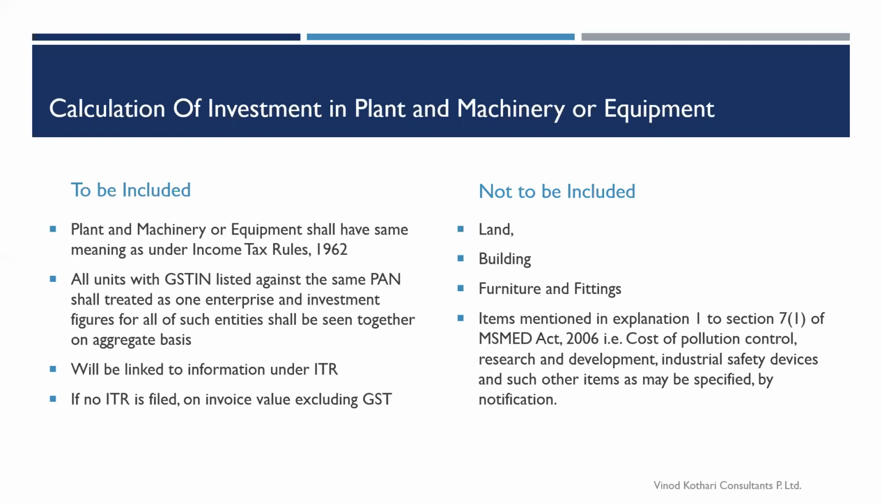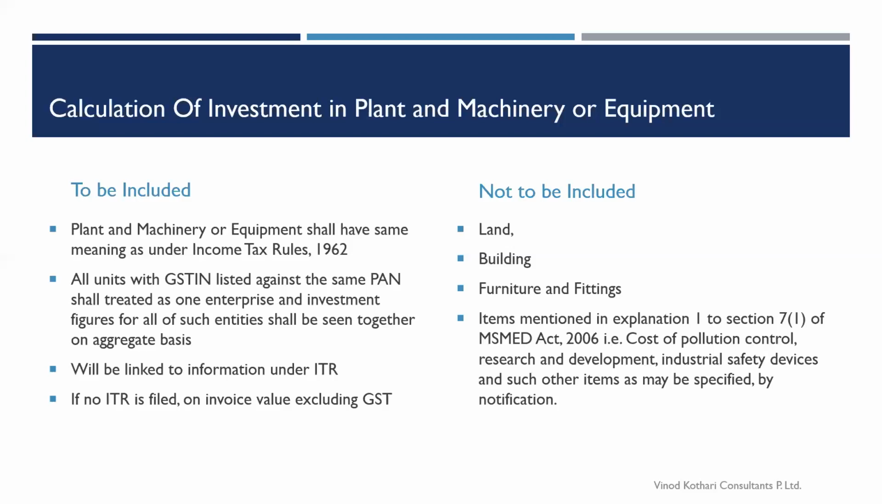Another very, very important point: all the enterprises listed against the same GSTN, against the same PAN, would be considered as a single enterprise. I mean, if you have a GSTIN listed against the same PAN, again repeating it, you will be treated as a single enterprise. So your investment in plant and machinery or equipment, as well as annual turnover, which we'll see ahead, would be seen on the same basis. Also, your information would be linked to ITR.